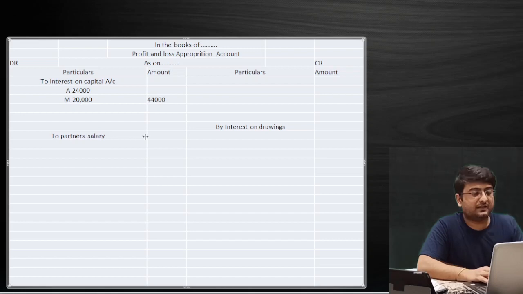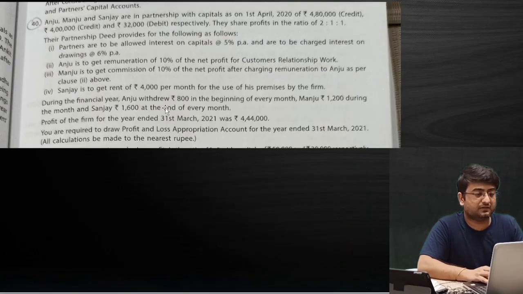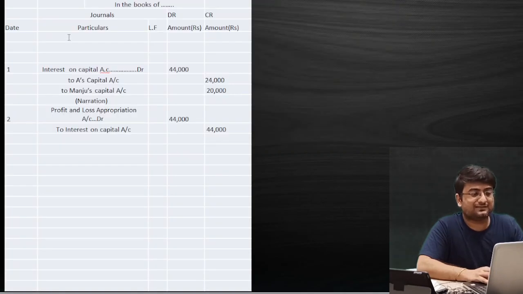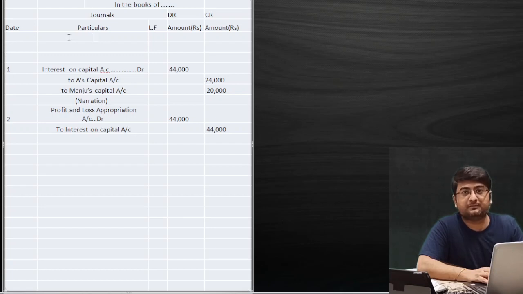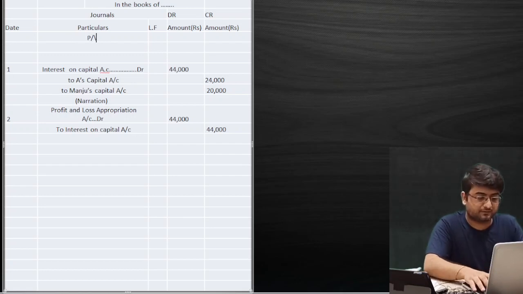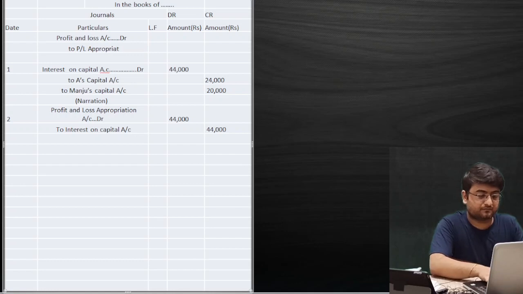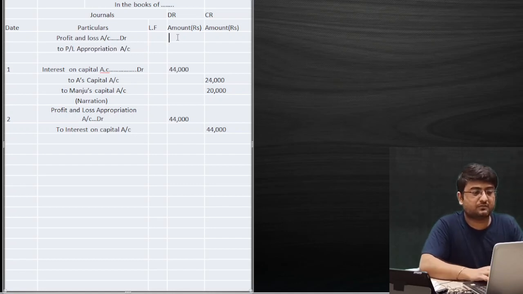So let me get what amount I have in the partner's salary. That is 10% of the net profit. So we'll have to now look for the net profit. Profit is given as 4,44,000 rupees. So we'll first pass the journal entry for transferring the PL balance to the PL appropriation account. The entry will be: profit and loss account debit to PL appropriation account, 4,44,000 rupees.